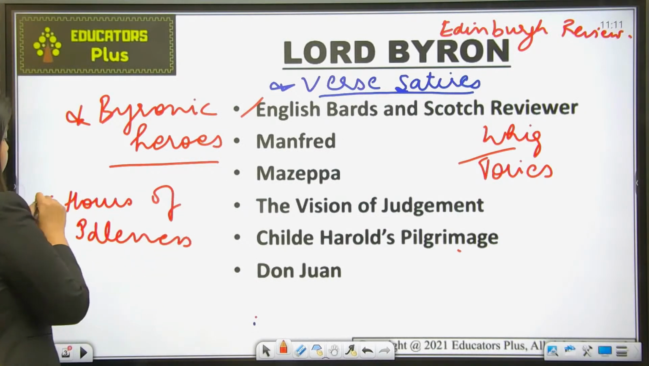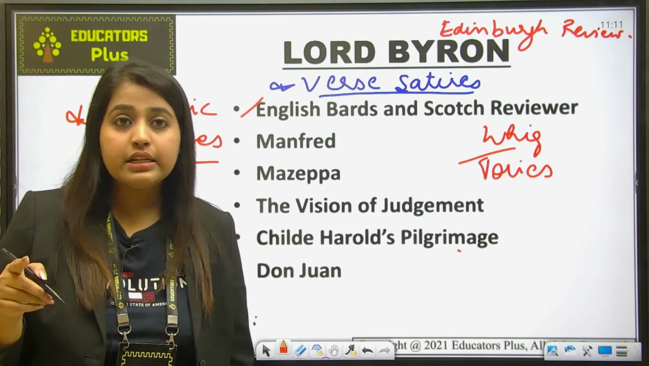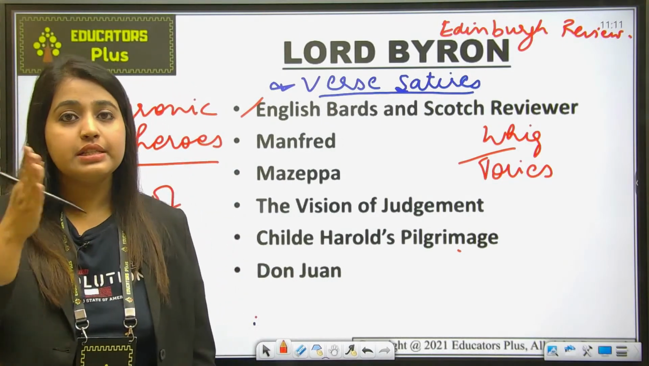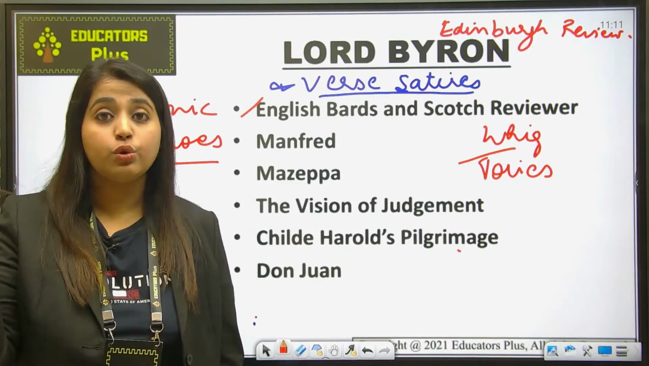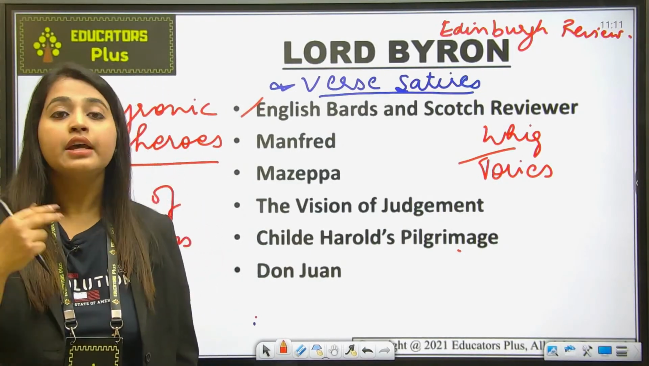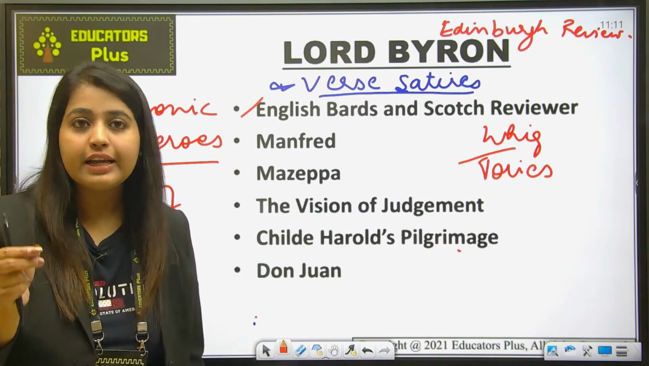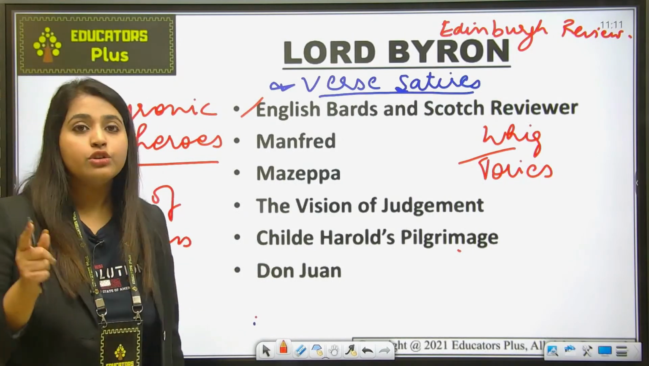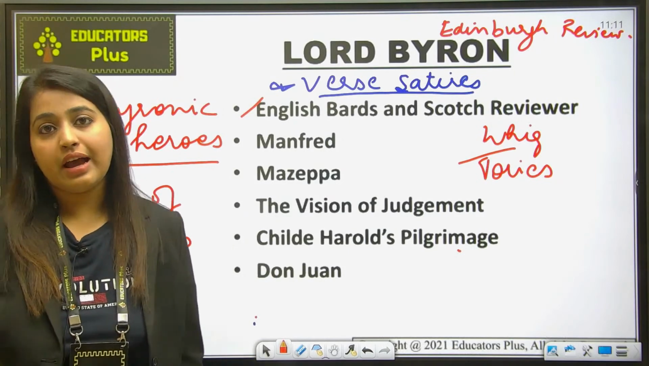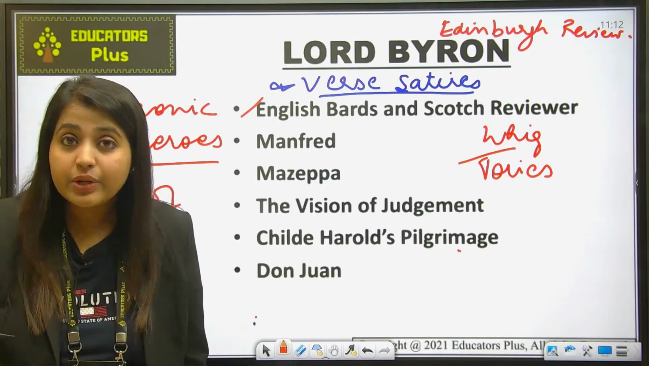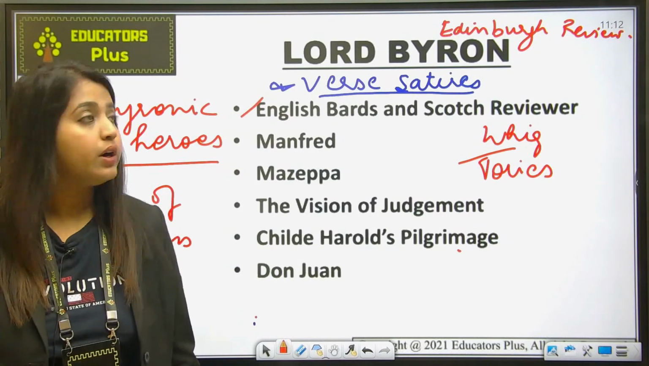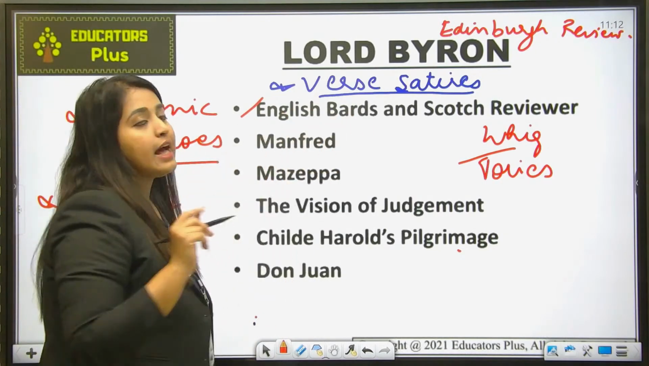He has written the work Hours of Idleness, which was actually the collection of his lyrics, and which shows the love, regret and reminiscence in his particular poems. It was criticized in the Edinburgh Review. So Byron was, as I told you, a very satiric man. So he became infuriated and he wrote a work named English Bards and Scotch Reviewers.